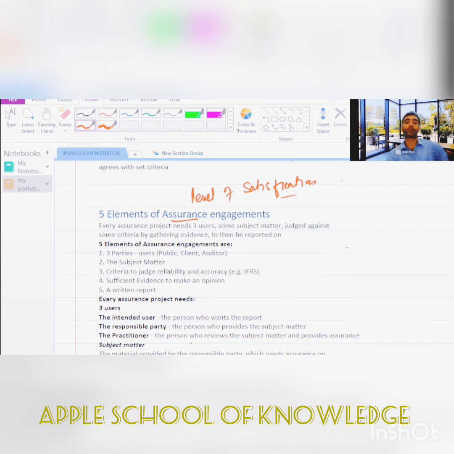There are five elements of the assurance engagement. The first element is a tri-party relationship, and then we have the subject matter.